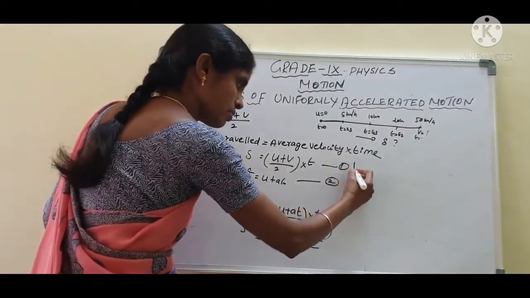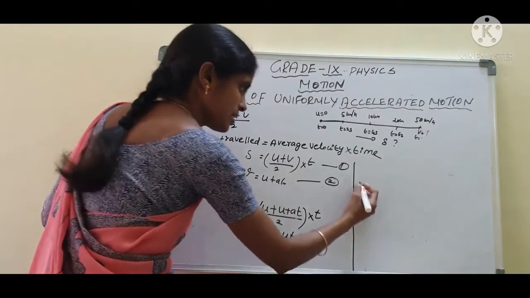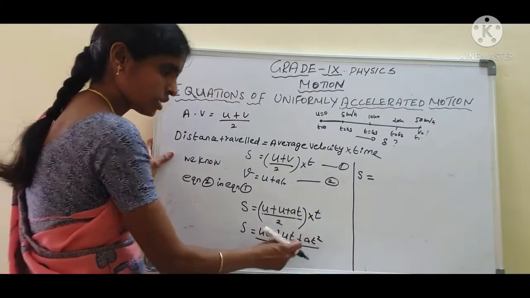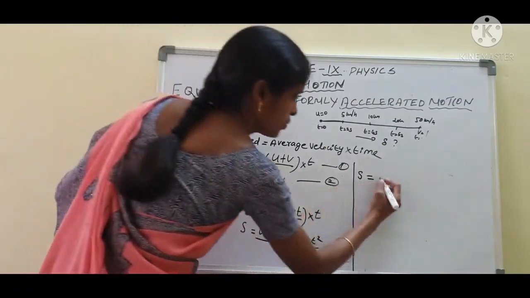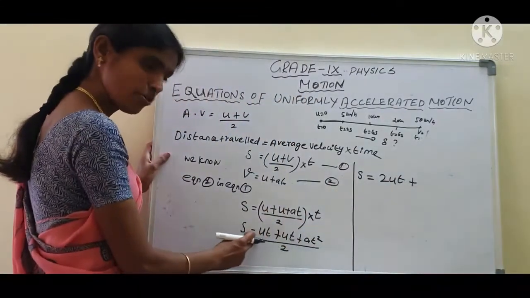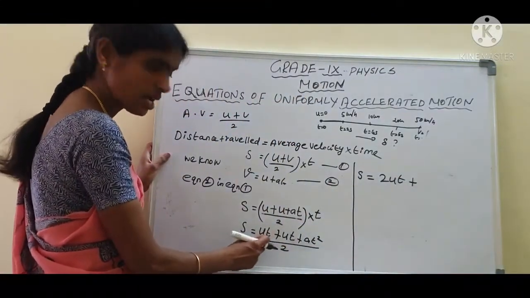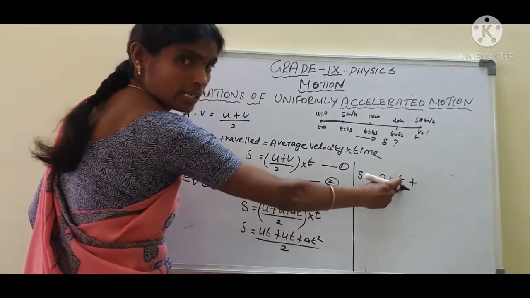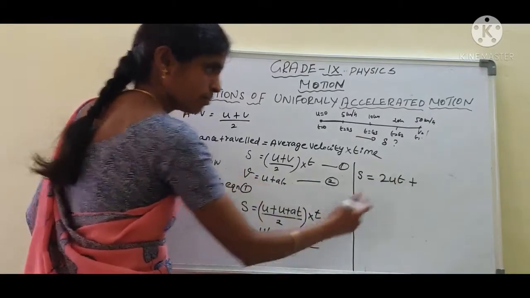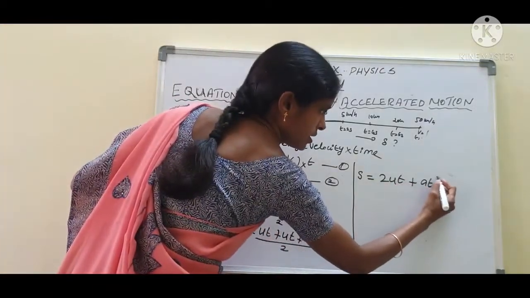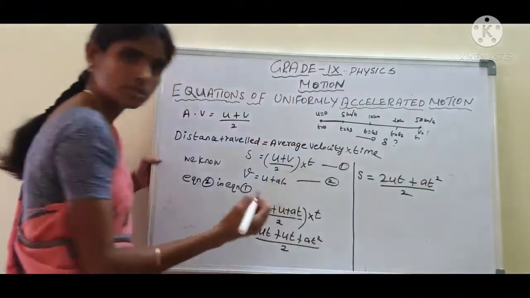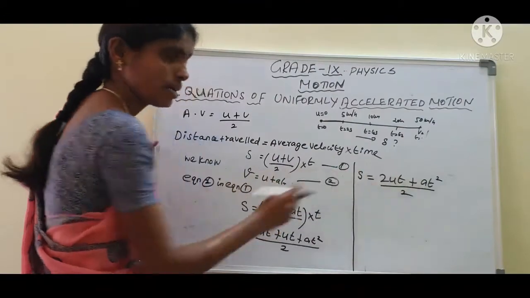Now we move to the next step. s equal to ut plus ut plus at squared by 2. Ut plus ut is 2ut, just as 1 plus 1 is 2. So we get 2ut plus at squared by 2.